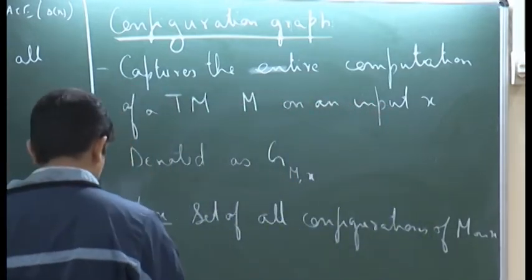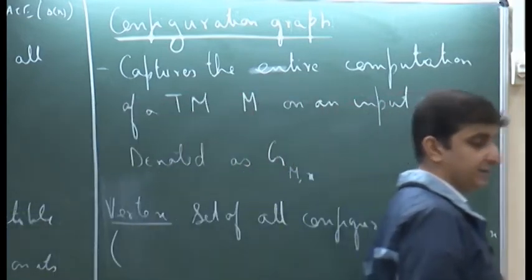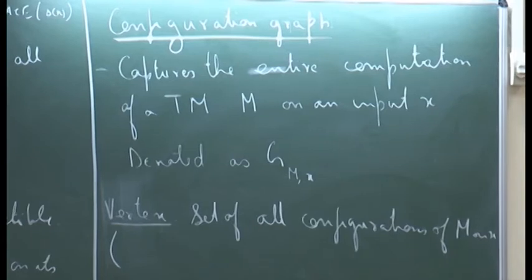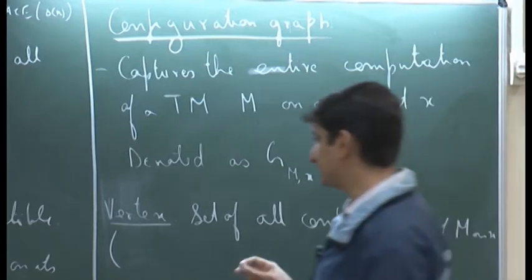So, what are the factors on which the configuration of a Turing machine depends? It depends on the current state,